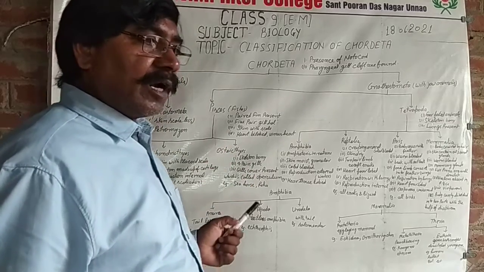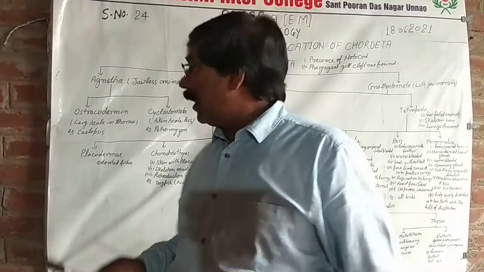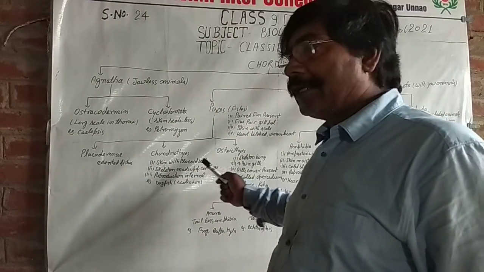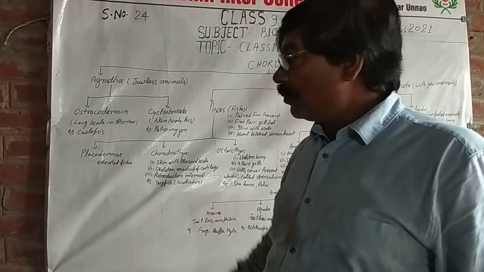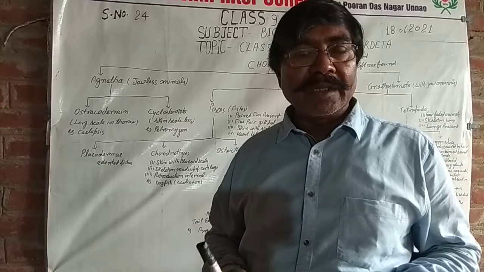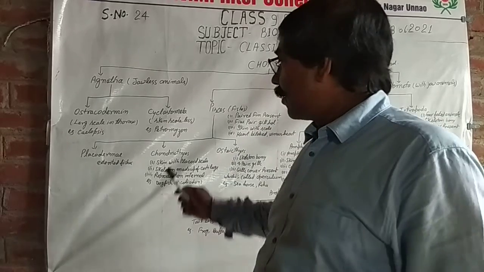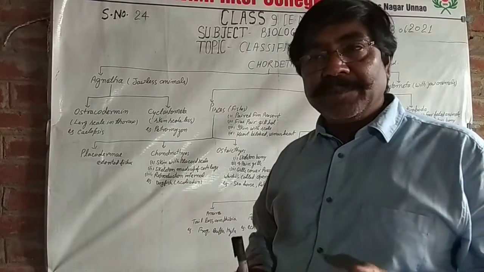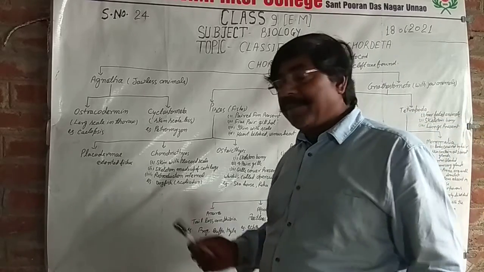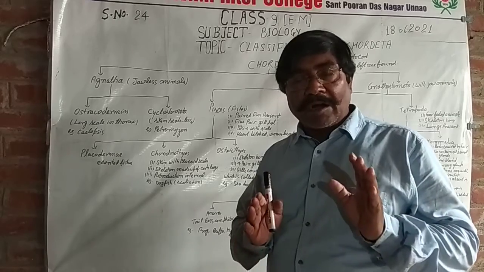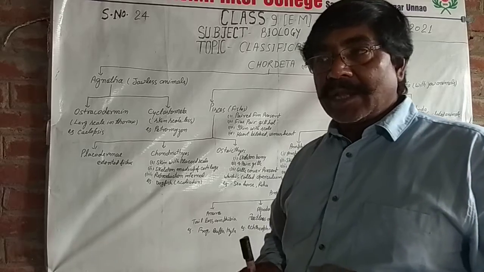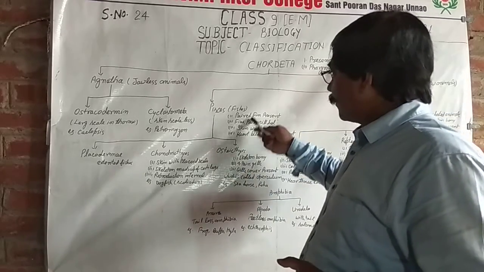Pisces are divided into three classes: Placodermi, Chondrichthyes and Osteichthyes. Placodermi fishes are not present at the present time; they are extinct. And Chondrichthyes have skin with placoid scales, a skeleton made up of cartilage, and internal reproduction. All the characters of Pisces